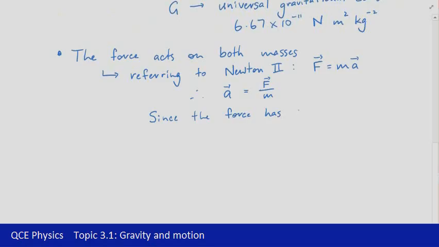We can then identify the relationship between the acceleration and the mass. So force has the same magnitude on both masses, so the relationship then is that, fairly generally speaking, a larger mass will experience a lower acceleration.